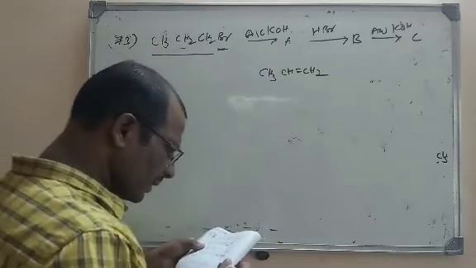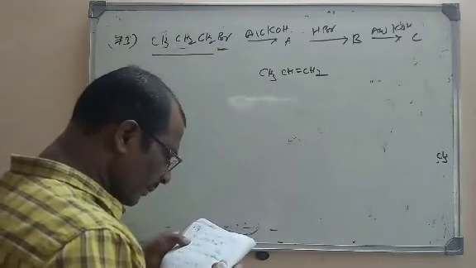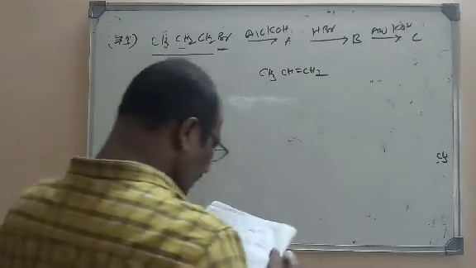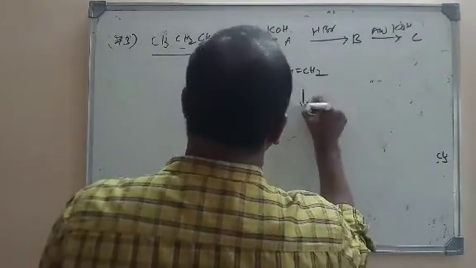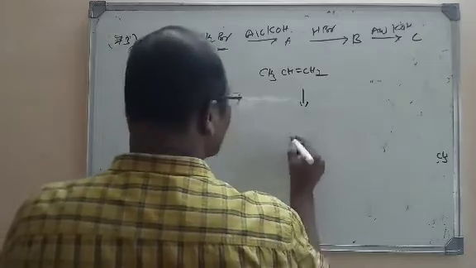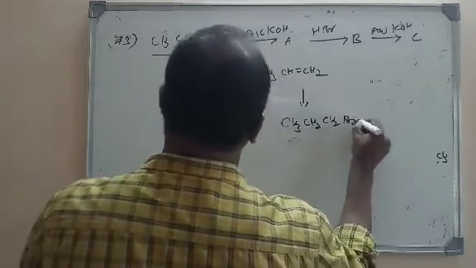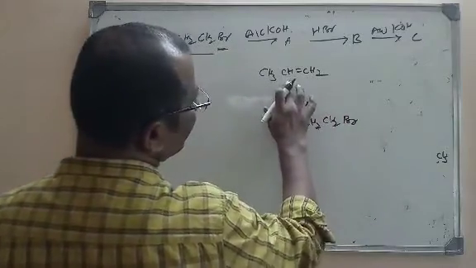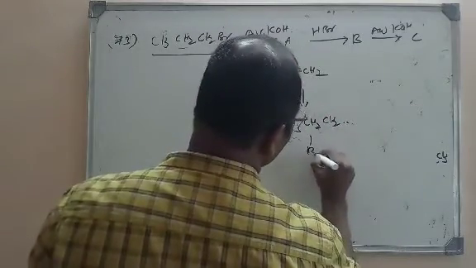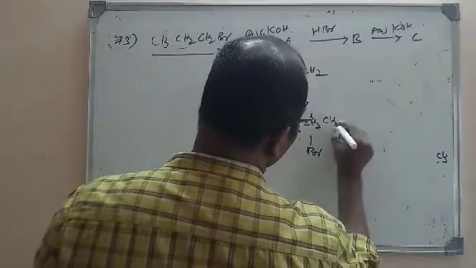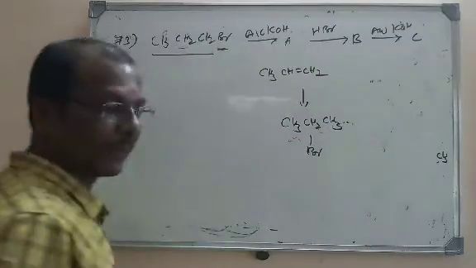So in the second step it is treated with HBr, so addition takes place. We get CH3CH(Br)CH3, because here H will be added and Br will be added on the middle carbon.